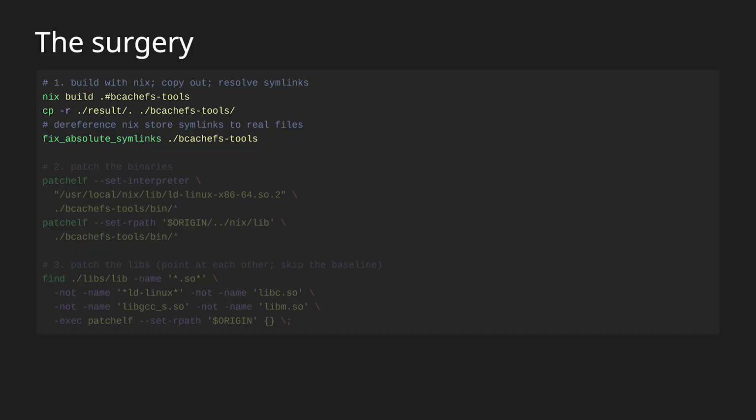But after that, once we get the stuff we need, it comes time for surgery. So first of all, we build the actual package. I want bcachefs tools. That's all the userland helpers that let you make a bcachefs file system, basically do anything useful with it, and it's packaged in Nix. So first thing, you just actually build that package.